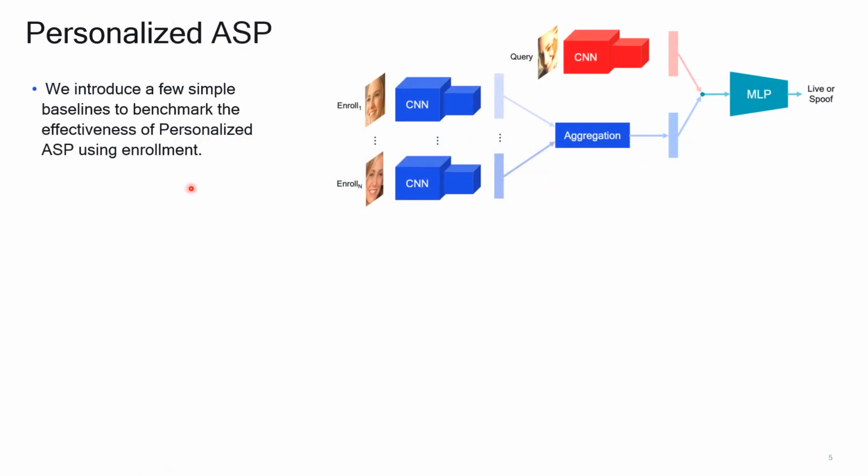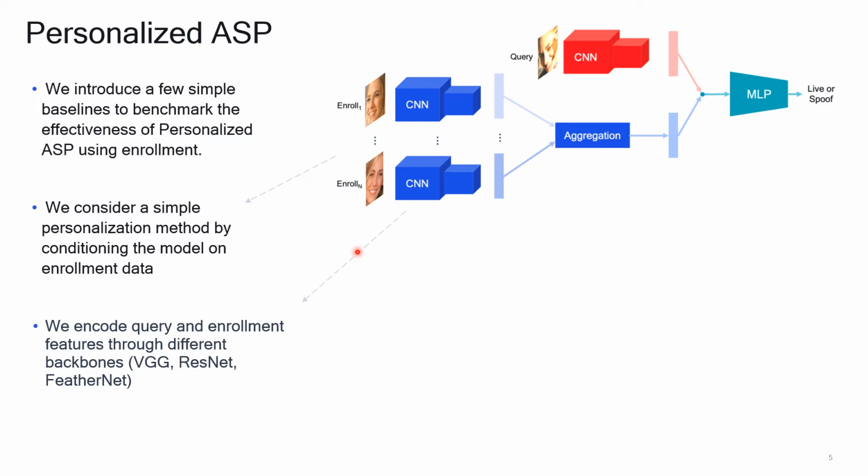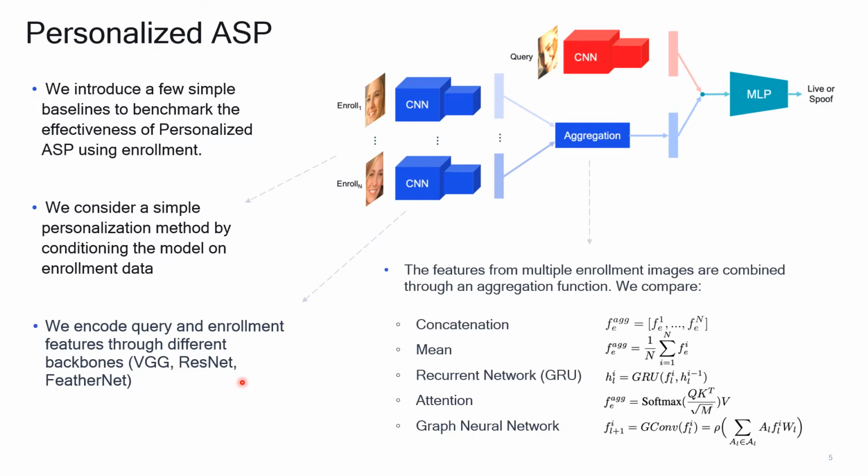We then introduce a few baselines to evaluate the effectiveness of personalization for face anti-spoofing. In our approach, we add the enrollment data as an extra input to the model. First, query and enrollment images are separately encoded through a feature extractor. Then, the enrollment features are combined with an aggregation function.